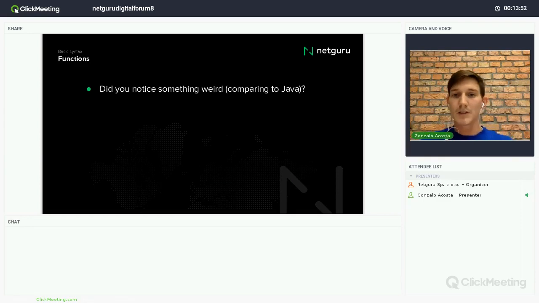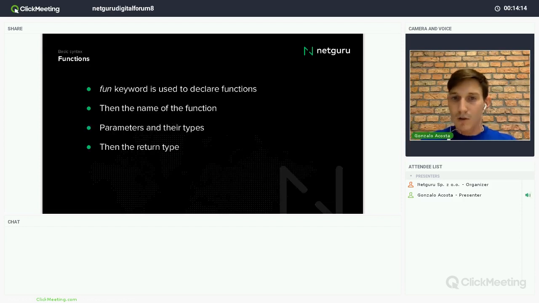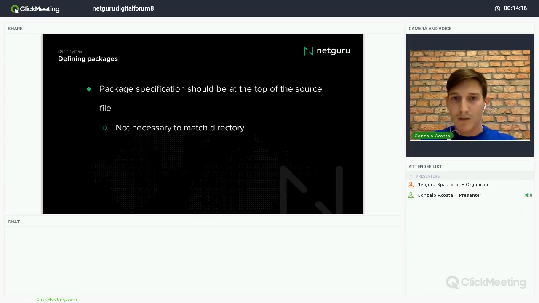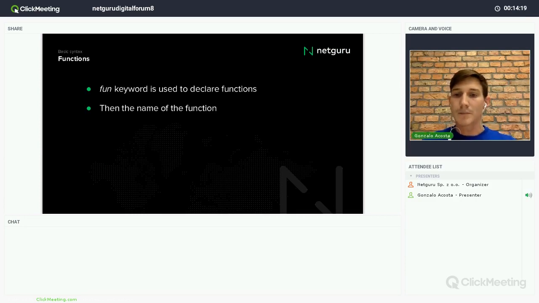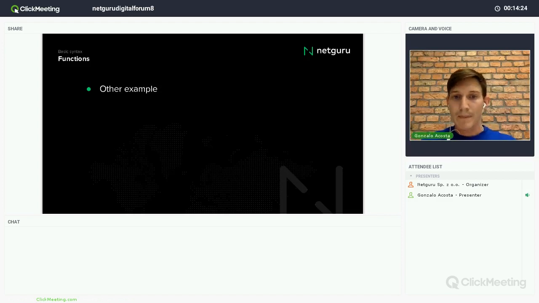So, did you notice something weird, comparing to Java in this piece of code? Basically, we don't have the semicolon after the line after the return, and that's something you have in Kotlin: you can omit the semicolons after every line everywhere. I mean, you don't have to. If we come back to the import, for example, you can see there is no semicolon there, and we can write like that. So let's continue. Semicolons can be omitted, right?